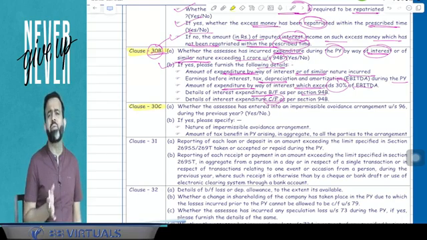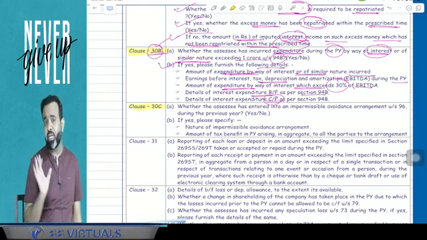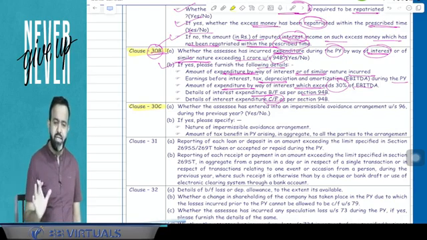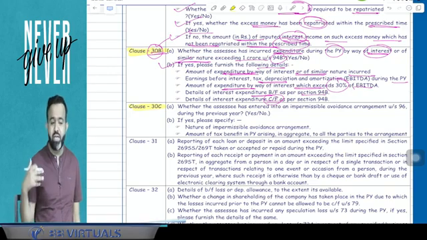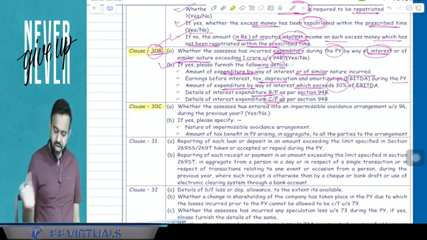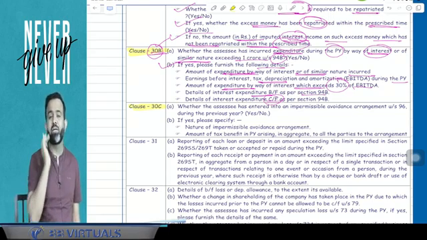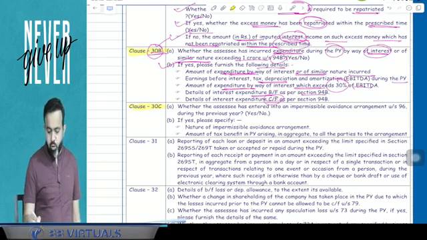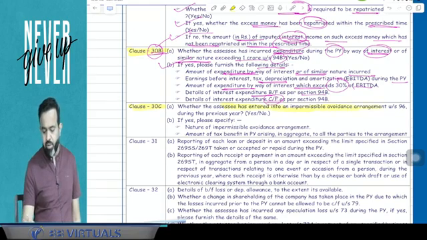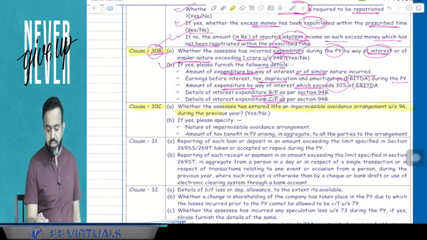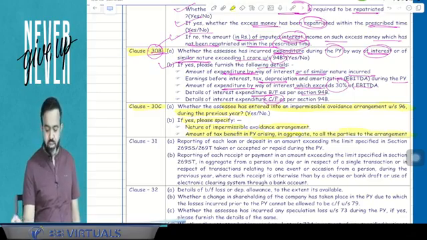Now guys, clause number 30C is not more relevant. This is related to the impermissible avoidance arrangement. Is GAAR applicable or not? Means, has the assessee entered into any type of arrangement which is an impermissible avoidance arrangement, is GAAR applicable or not? And if it is applicable, then what is the tax benefit taken by the assessee? So here, whether the assessee has entered into an impermissible avoidance arrangement under section 96 during the previous year or not. If yes, then the nature of impermissible avoidance arrangement and the amount of tax benefit in the previous year arising in aggregate to all the parties to the arrangement.